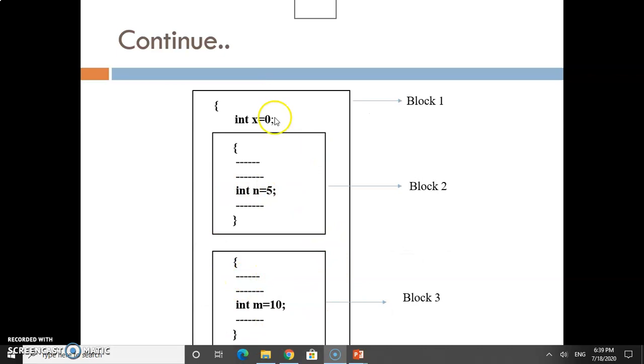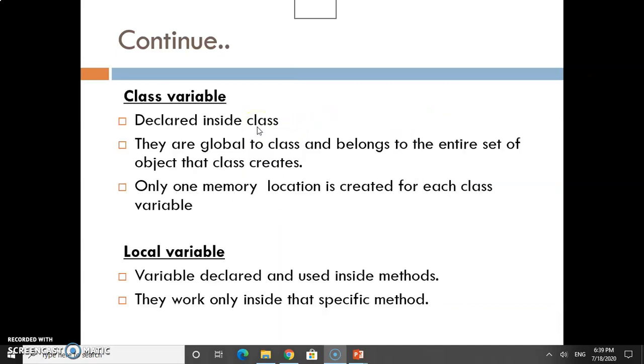You can see another example. Here x is equal to 0 in block 1, which means this value x can be used in the whole class. n is equal to 5 can be used inside this block only, and m is equal to 10 can be used inside block 3 only. So these two are examples of block 2 and block 3, which are local variables, and this is an example of a class variable or global variable.